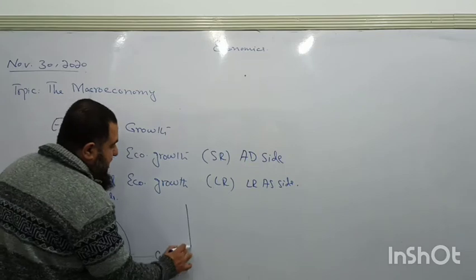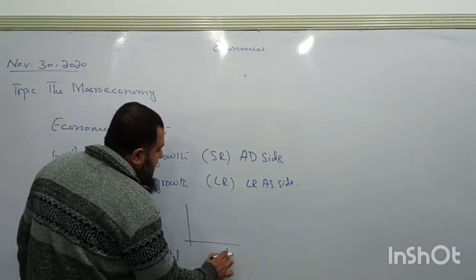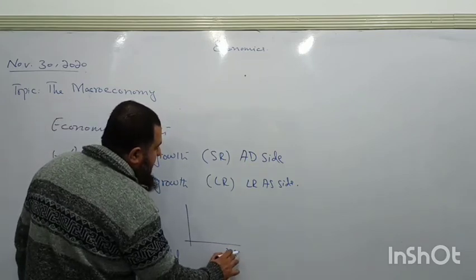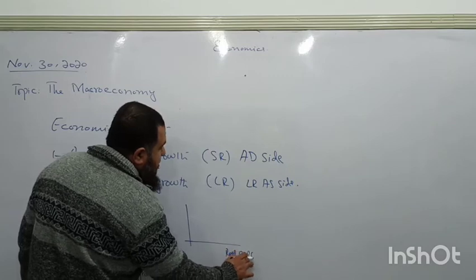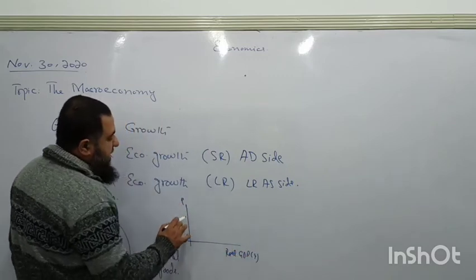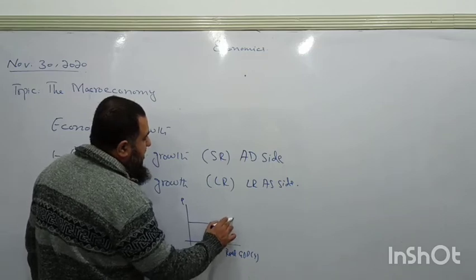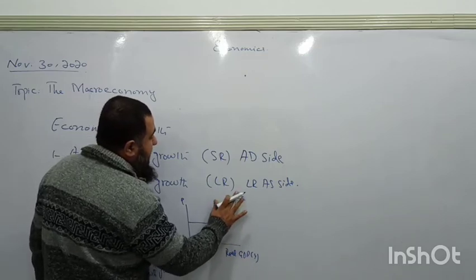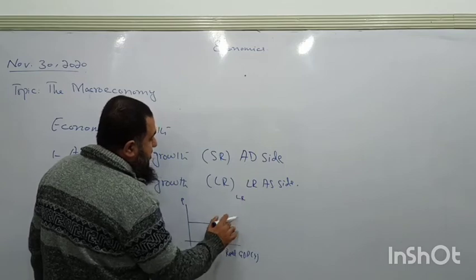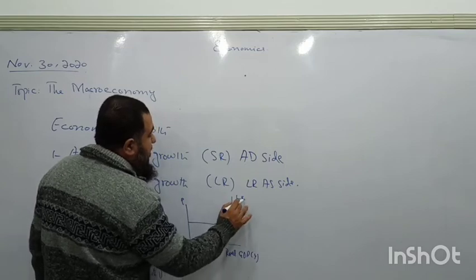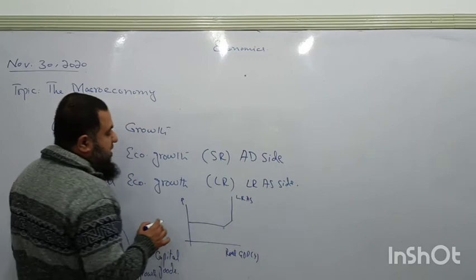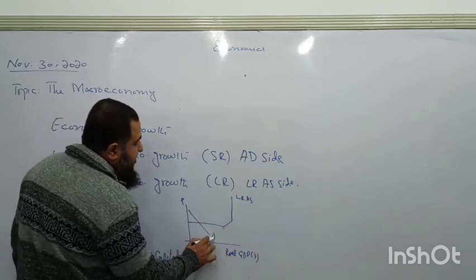We say we are having here the real GDP. If you remember, in our AS level we studied aggregate demand and aggregate supply. This is the shape of the long run aggregate supply curve, and this is aggregate demand.